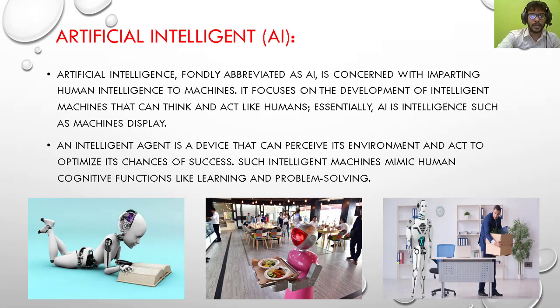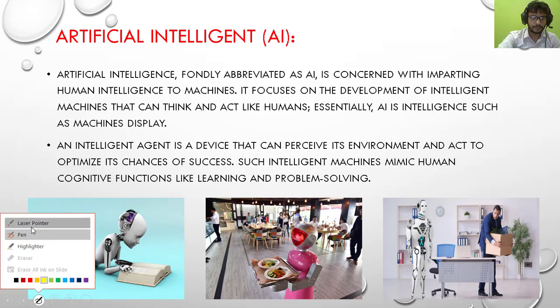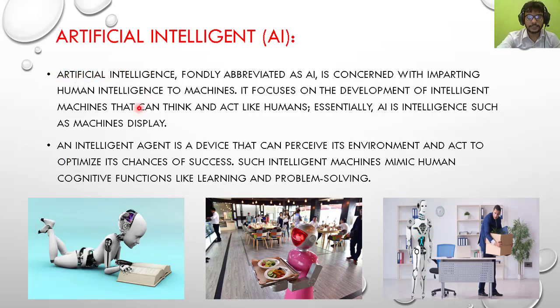So first is artificial intelligence. Here artificial intelligence, fondly abbreviated as AI, is concerned with imparting human intelligence to machines. This line wants to say that it is known as AI, and it means using human intelligence in a machine. Meaning a machine can perform like human beings.